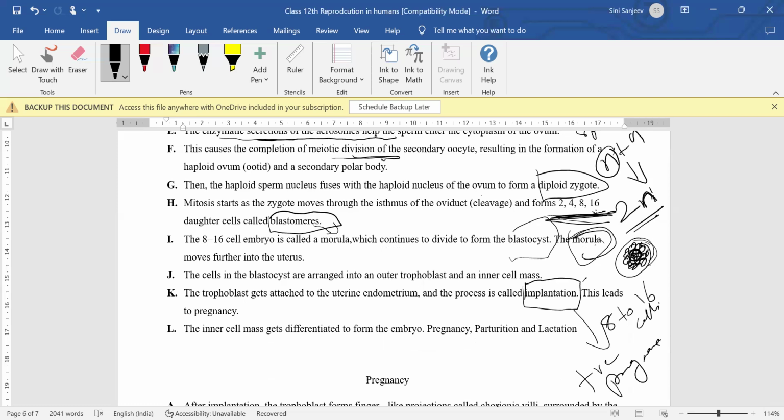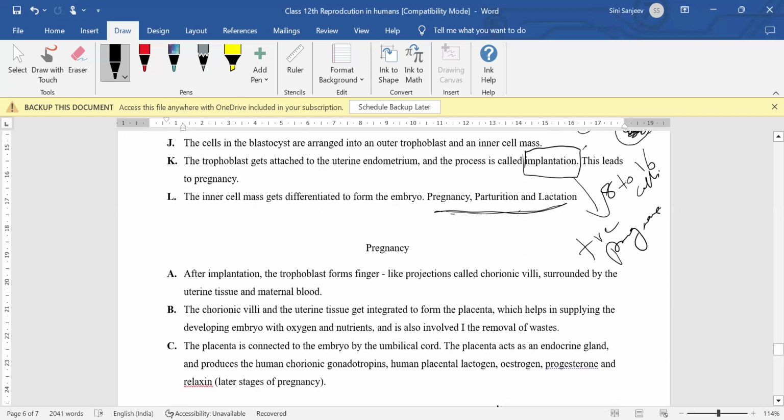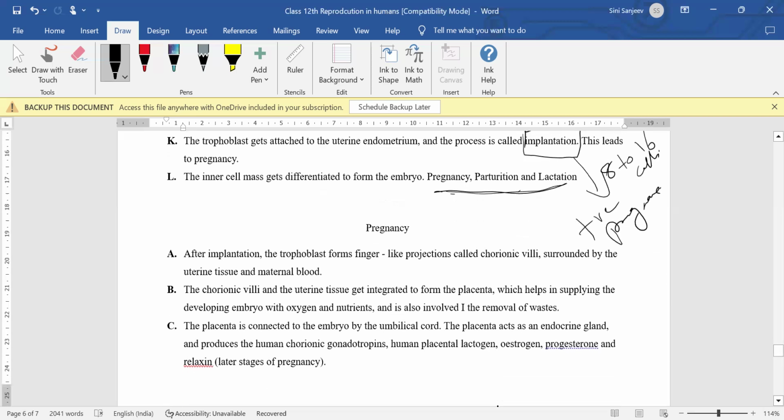Okay, so now once it reaches this particular uterus and fixes itself in the endometrium wall, next what is going to happen? So next we are having the 3 stages, that is pregnancy, parturition and the lactation. Okay, so here now the zygote should be developed, right?